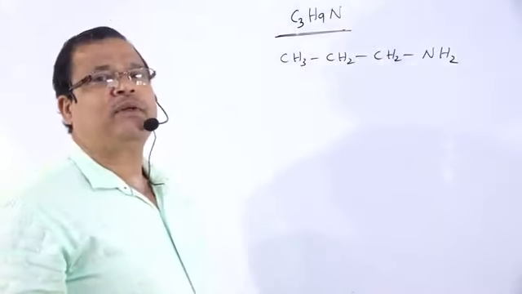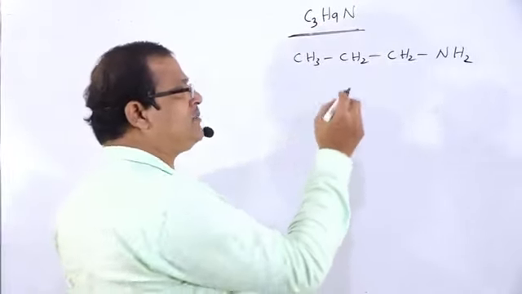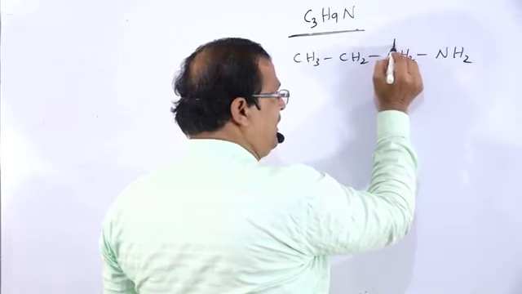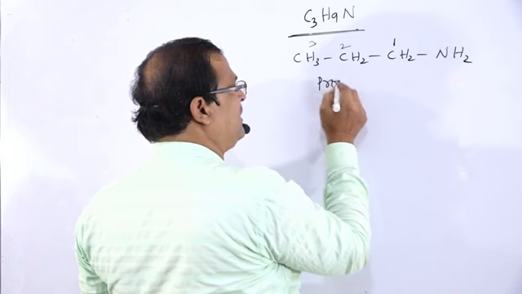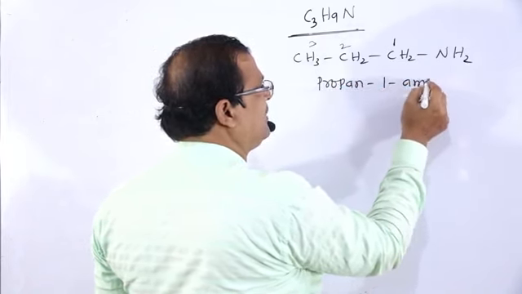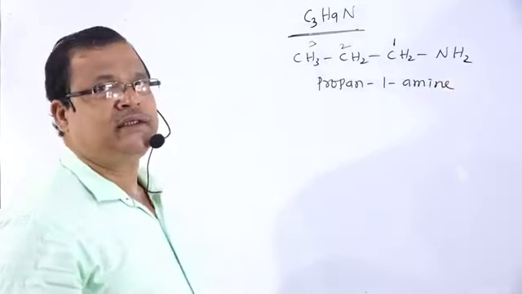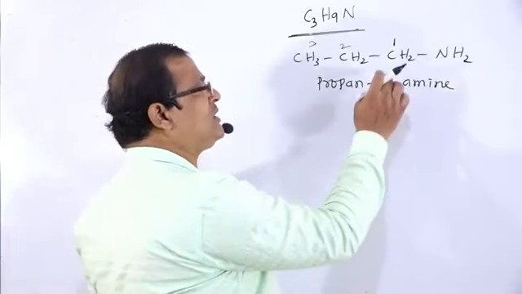So this is the formula for the compound C3H9N. If you write down the possible isomers and name them, 1, 2, 3, this is propan-1-amine, with the NH2 group at position 1.